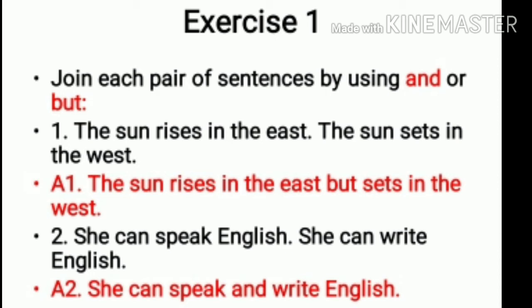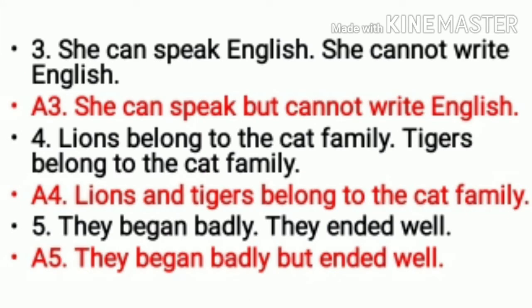Second, she can speak English. She can write English. So we are talking about the same subject and the two different ways that she knows English. So we join it with and, and we write the answer like: she can speak and write English. The third one: she can speak English, she cannot write English.